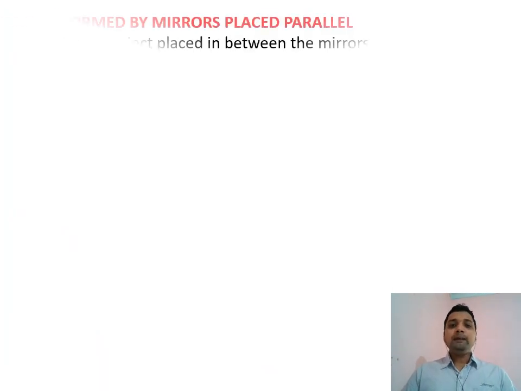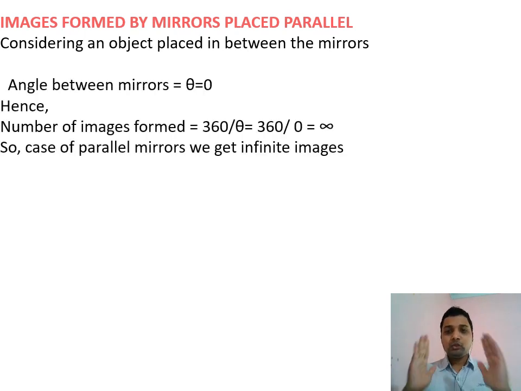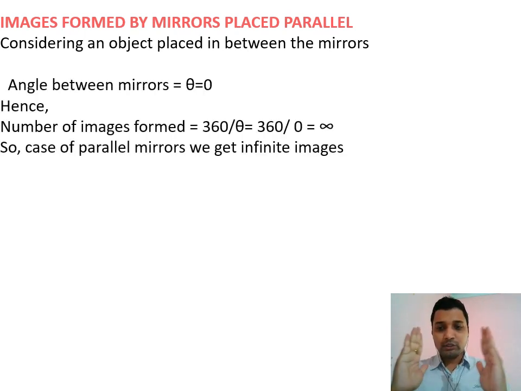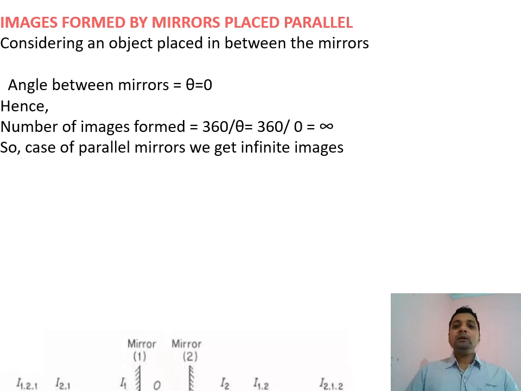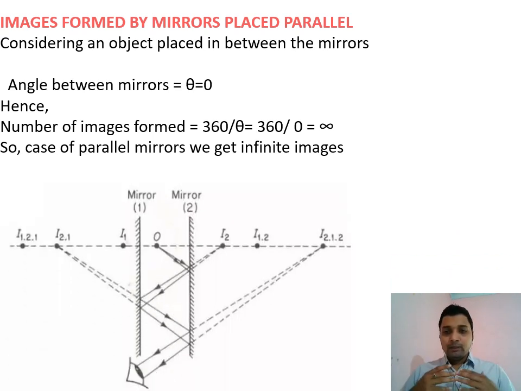Next, a special case: when two mirrors are placed parallel to each other, the angle between them is 0 degrees, as you will see in a barber shop. Here the angle between them is 0. 360 by 0, any number divided by 0, equals infinity. That means when two mirrors are placed parallel to each other, an infinite number of images will form, infinite in the first mirror and infinite in the second.